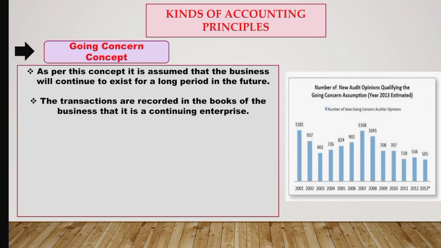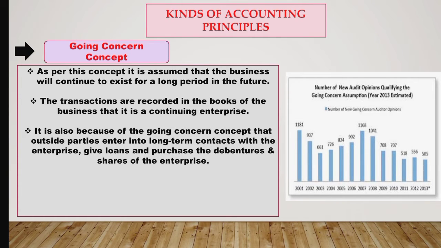Second, the transactions are recorded in the books of a business that is a continuing enterprise. So why are transactions recorded in the books of accounts? They are recorded so that the company can get to know about their profitability in the near future. Next, it is also because of the going concern concept that outside parties enter into long-term contracts with the enterprise. They give loans to the enterprise and they purchase the shares and debentures of the enterprise.